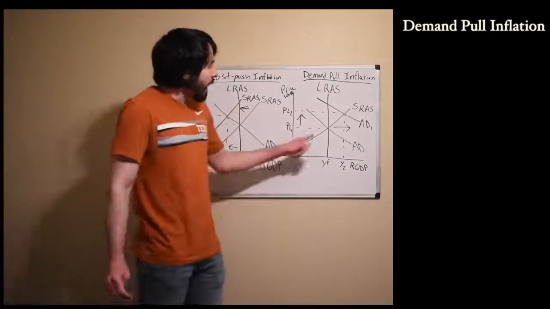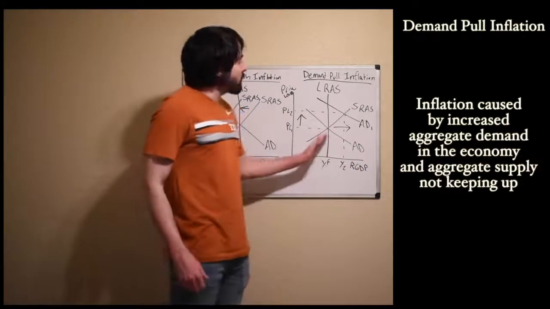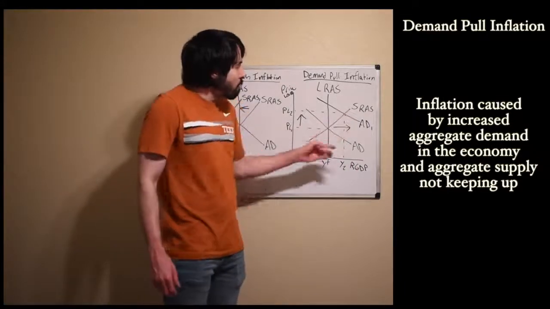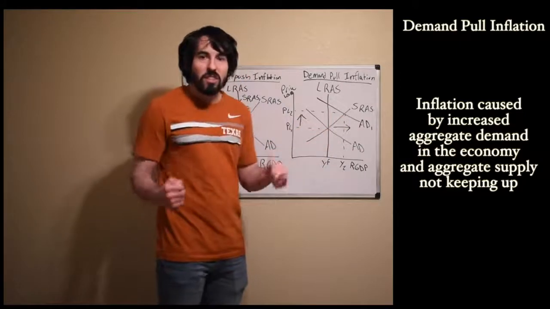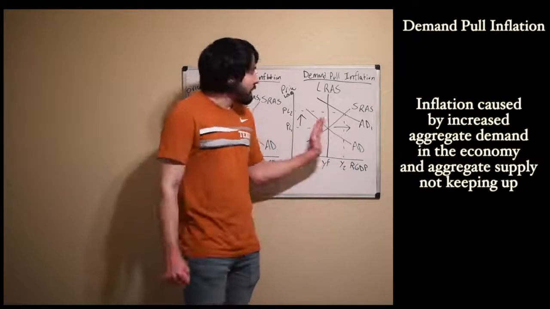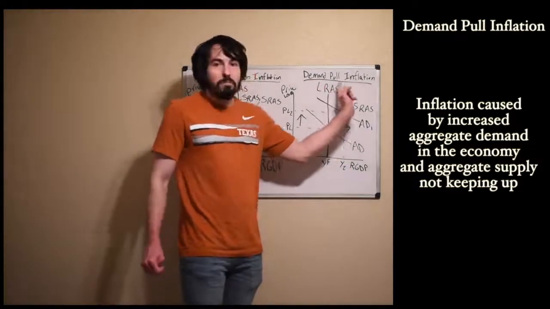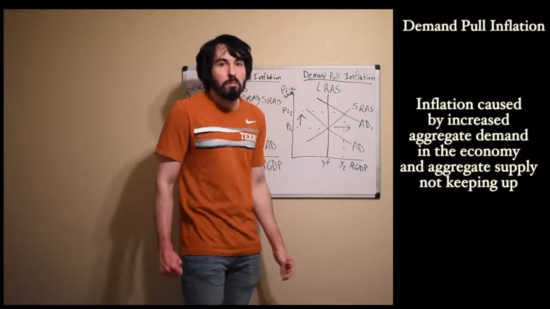What happens here is aggregate demand increases, we start buying more of everything. As we start buying more of everything, prices go up. As aggregate demand shifts to the right, price level increases, we're experiencing some inflation. So it's named after what happens. It's aggregate demand increasing, so it's demand pull inflation. Our purchasing of goods and services drives up prices.